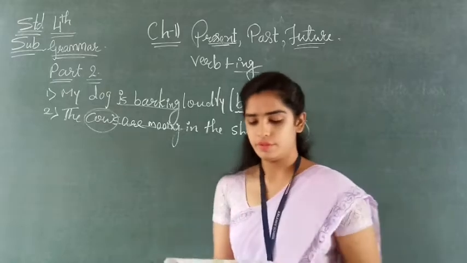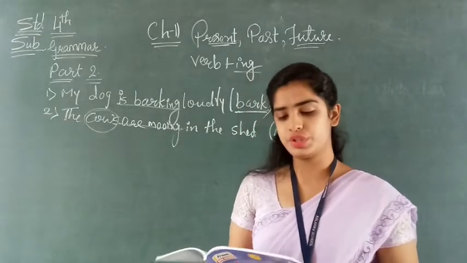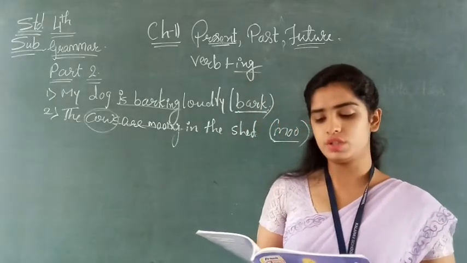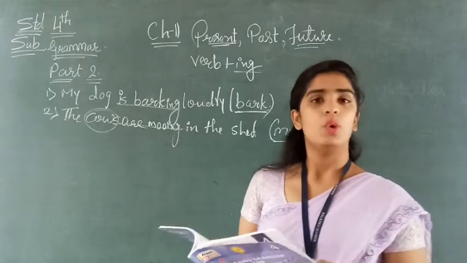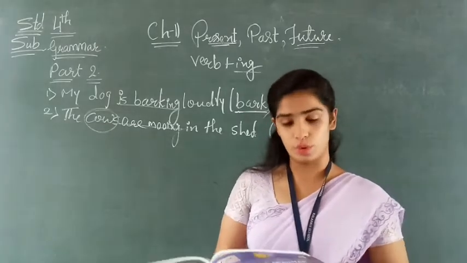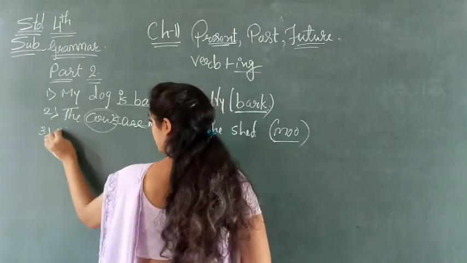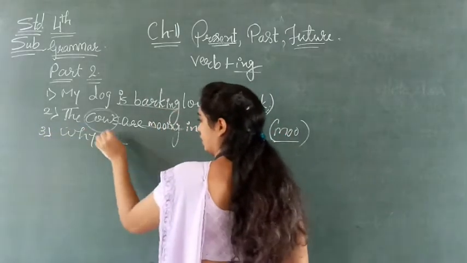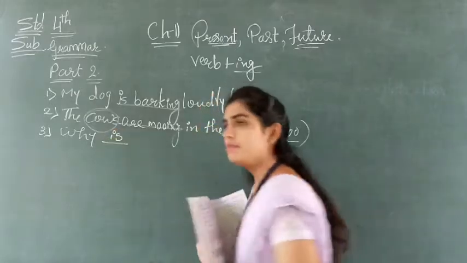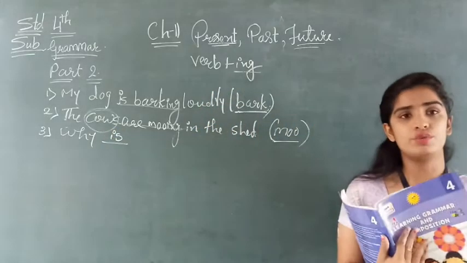Now turn to page number 52. Why is the rooster crowing so early? The verb in the bracket is crow. Here we are asking a question to the person, so in the blank we will write is. Why is? There is only one rooster.